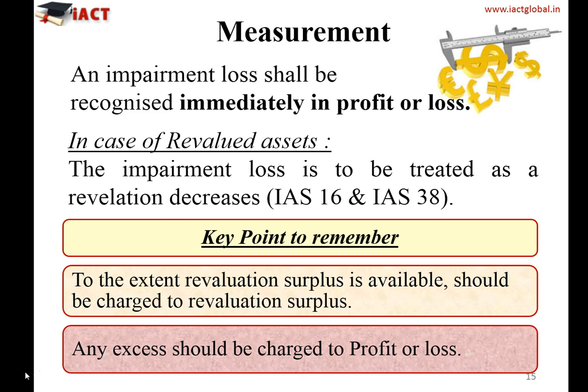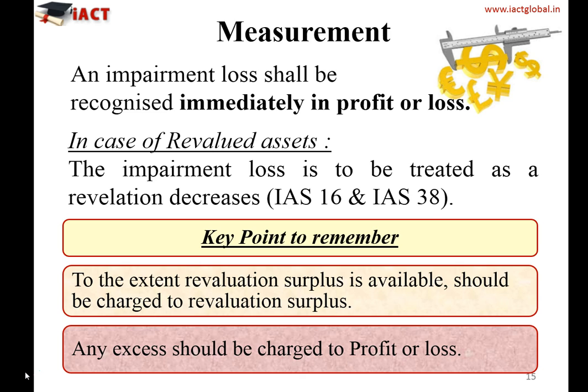Now, in case of a revalued asset, if the impairment indication is there, the impairment loss will be treated as a revaluation decrease. It means to the extent you have the revaluation surplus, first utilize that or reduce that revaluation surplus, and the balance should be charged to the profit and loss account.